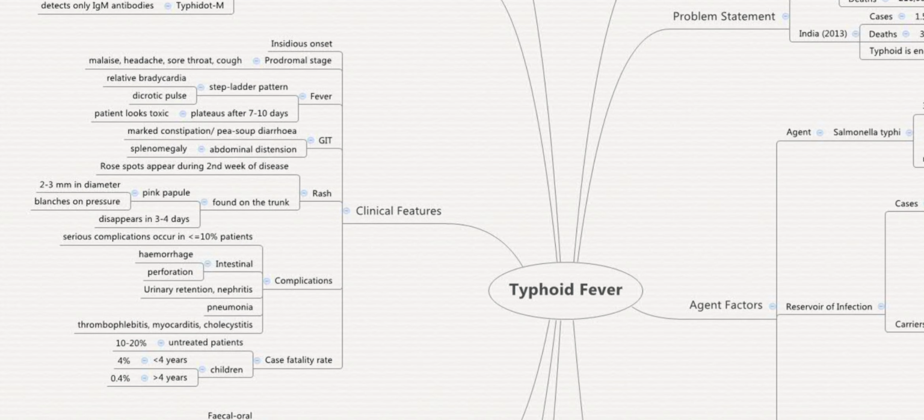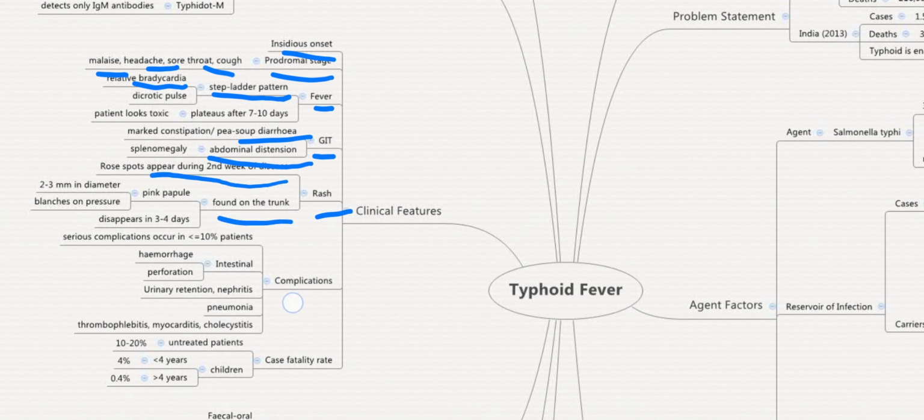What are the clinical features? In onset, a prodromal stage is there, which presents with malaise, headache, sore throat and cough, and then fever, which is a peculiar kind of fever, that is a step ladder pattern. Usually there is tachycardia; here it is bradycardia and dicrotic pulse. In the GIT, there is pea soup diarrhea and abdominal distension. Rose spots appear during the second week of the disease, and the rash is found on the trunk. Complications are hemorrhage and perforation.